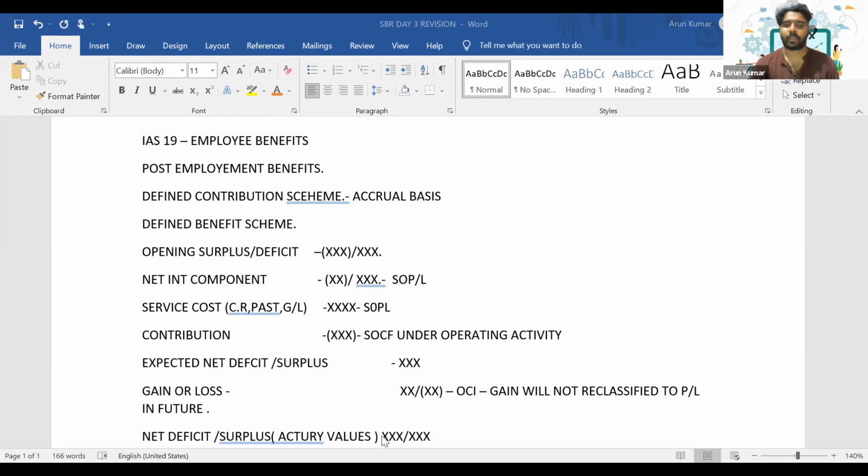Perfect. So in IAS 19, the main things you need to know are how to account for the current service cost, the past service cost, where to record the current service cost, the net interest component, and the OCI part. You should also have a good knowledge to distinguish between the defined contribution scheme and defined benefit scheme. These are the types of questions you can expect from IAS 19. Is it clear, everyone? Can you reply in the chat? Yes.